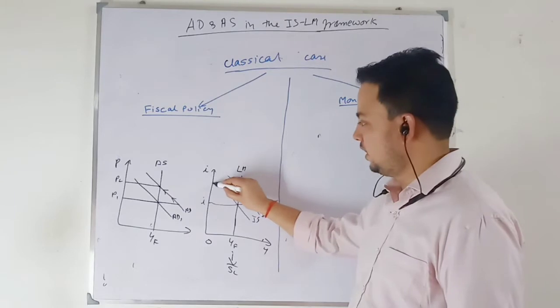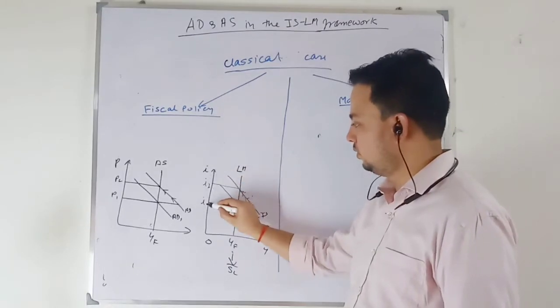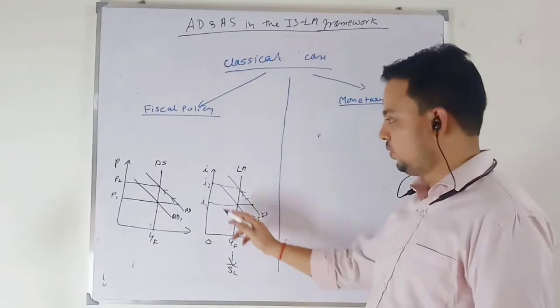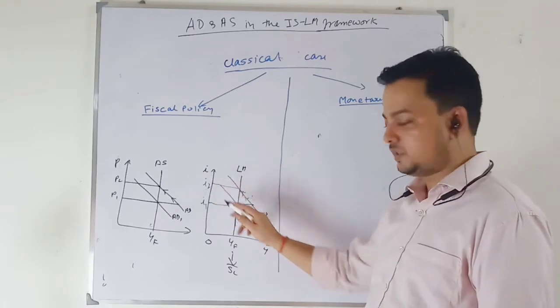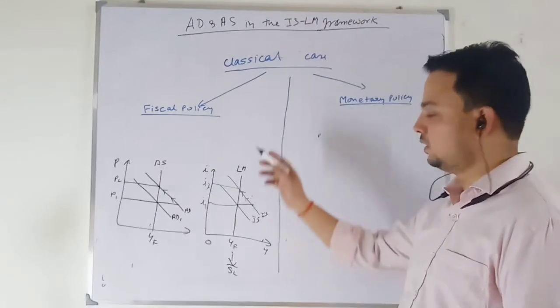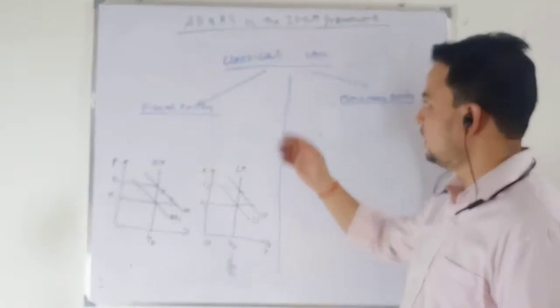Okay. So the rate of interest increases from I1 to I2. And the new equilibrium is achieved at a higher rate of interest for the same level of output. Okay. Fiscal expansion in the case of Keynesian.